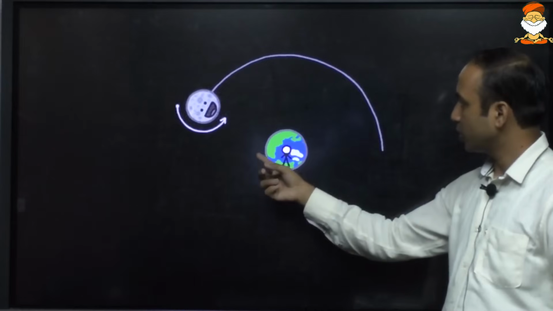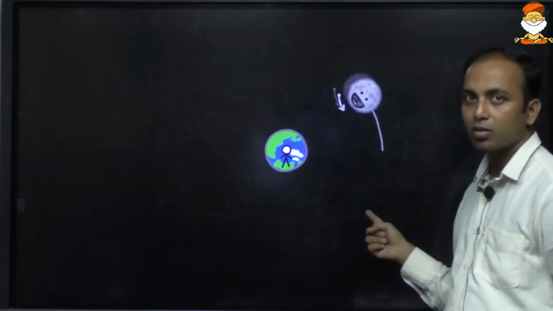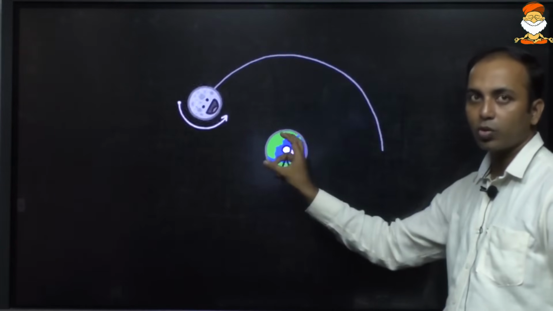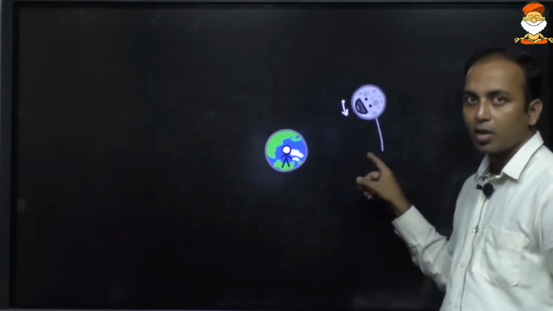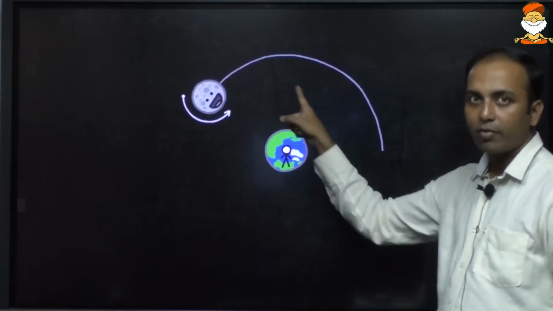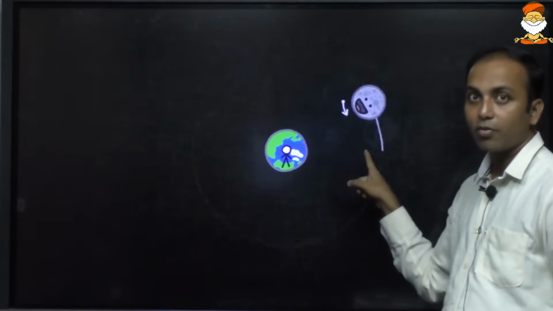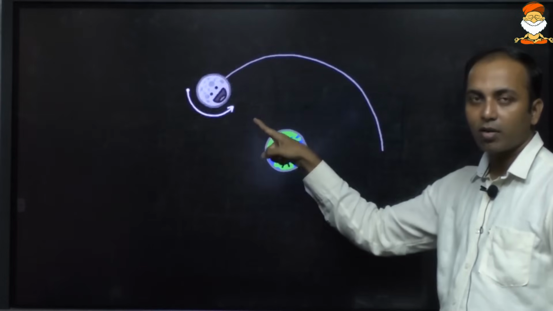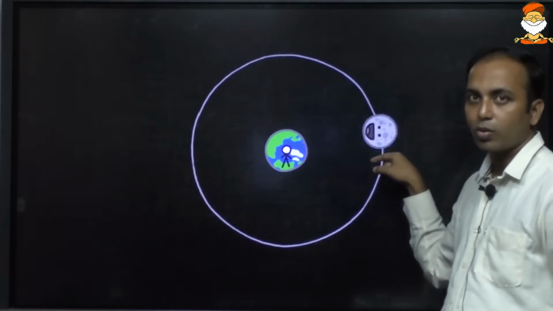Now focus on the rotation. Is the Moon rotating? Can you see the rotation? Just focus only on the rotation. The Moon is slightly rotating. So the amount of time it takes in one revolution is the same time it takes in one rotation. One rotation has started, now half, and now it completes one rotation.